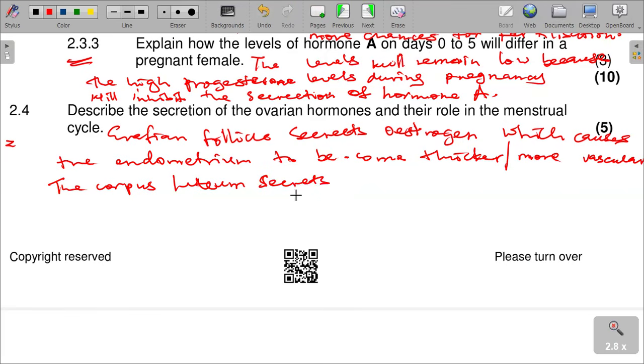The corpus luteum secretes progesterone.